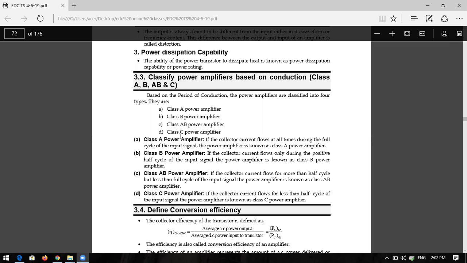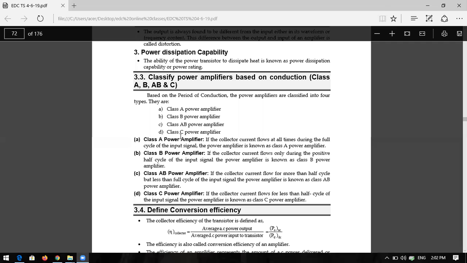For example, if your input signal is a complete sinusoidal signal, the output signal you are not getting fully. It is only half of the signal you are getting. That means the current flow is 180 degrees. Class B power amplifier has a 180 degrees conduction angle. Is it clear? That is the reason for the classification of power amplifiers based on the output conduction angle, or output power signal or collector current.